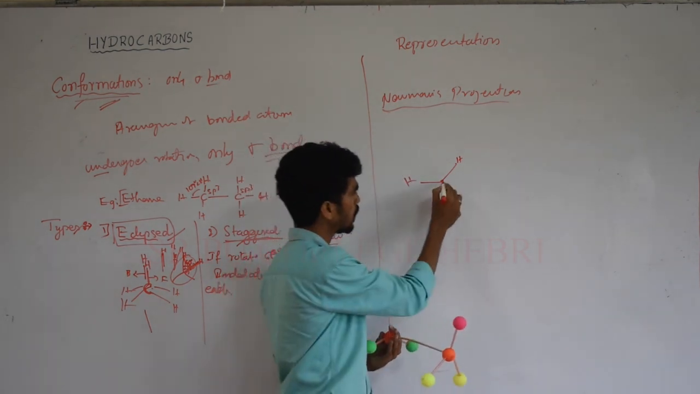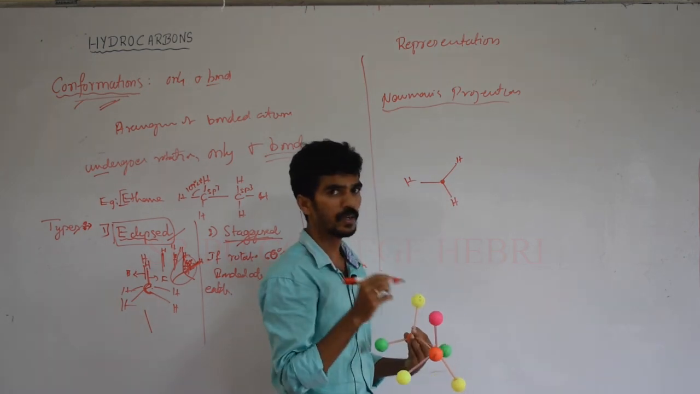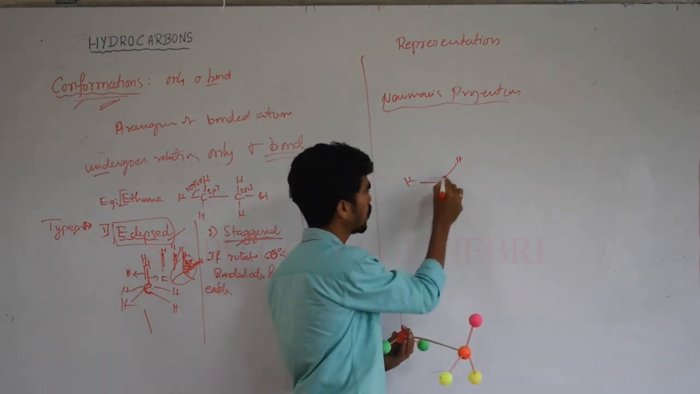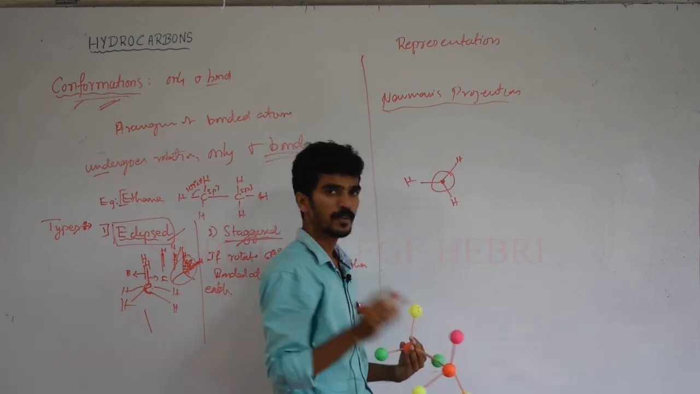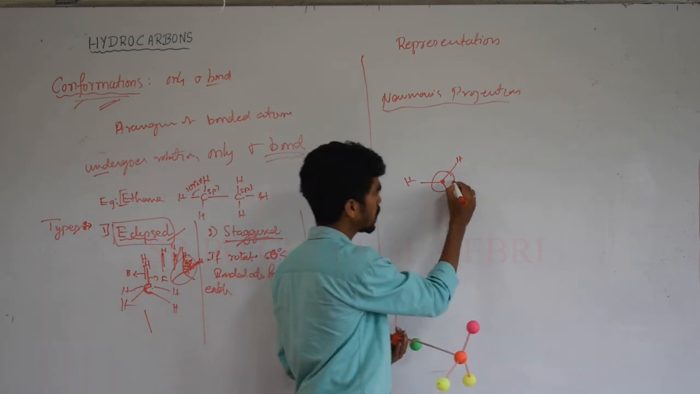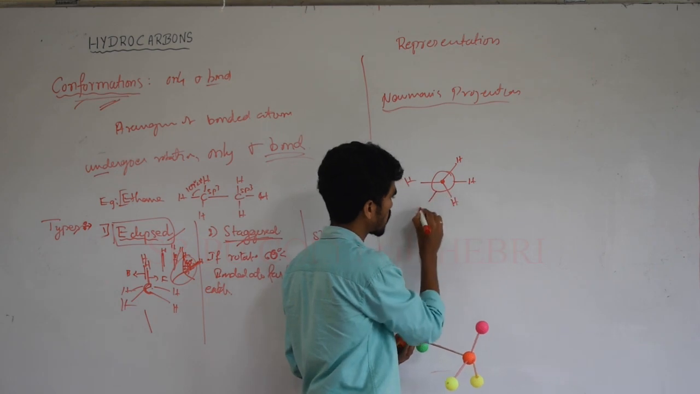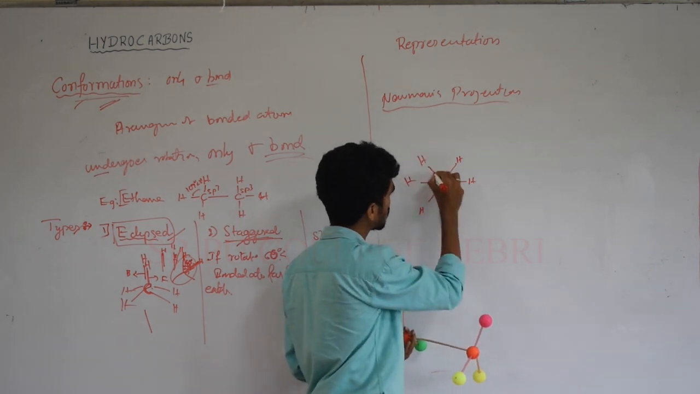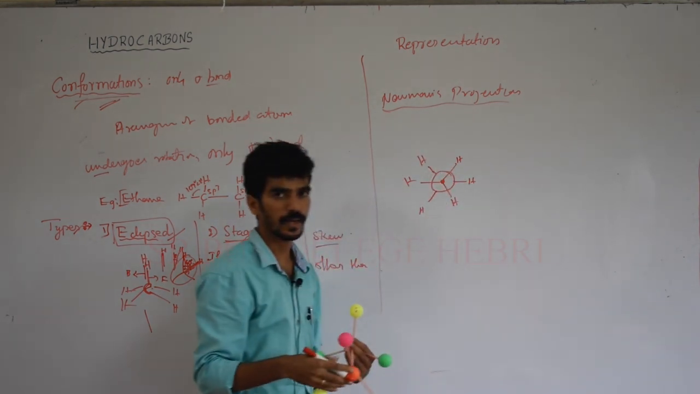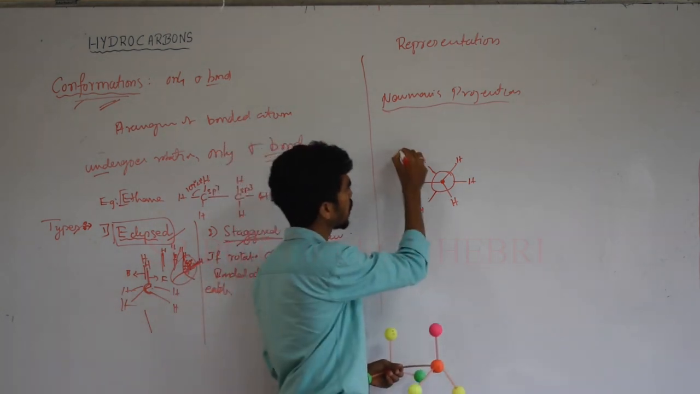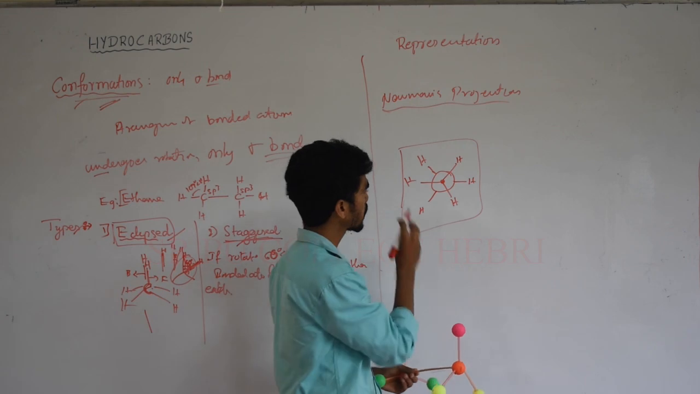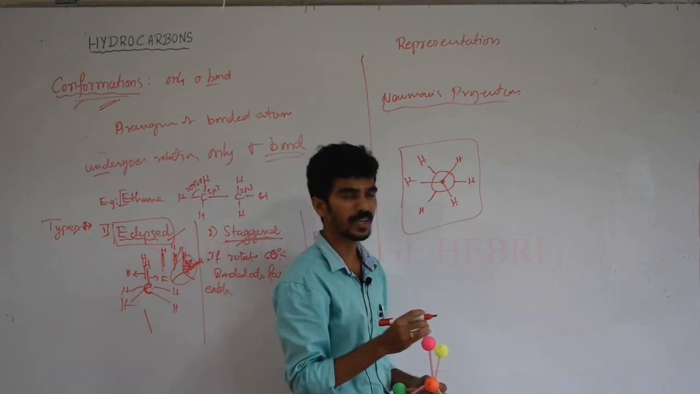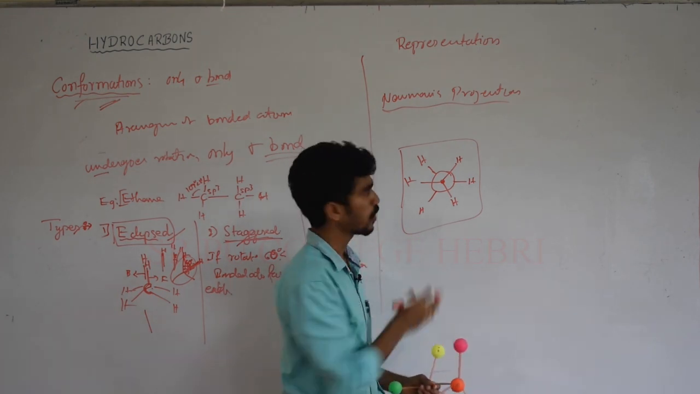Okay, so now this represents the front carbon atom. For the back carbon, we should also draw a big circle, with its center as the front carbon atom, having 3 bonds which start from the circumference of the back carbon atom. Okay, this is a Newman's projection. We can write the skew, eclipsed and staggered conformations using the Newman projection.